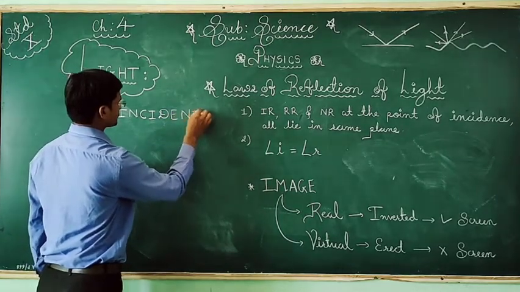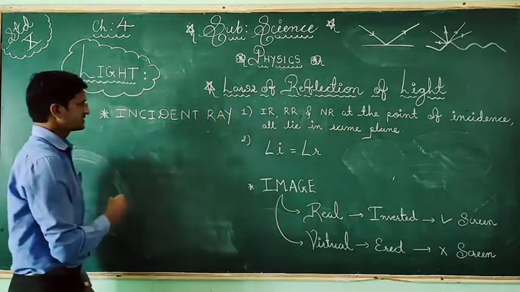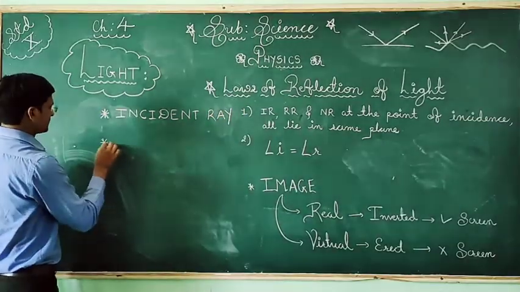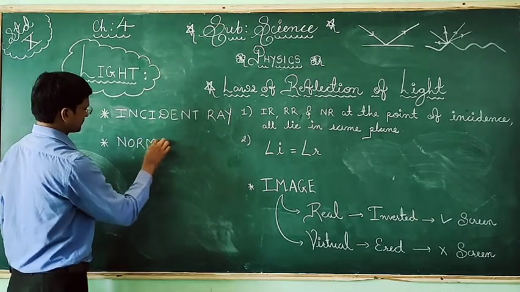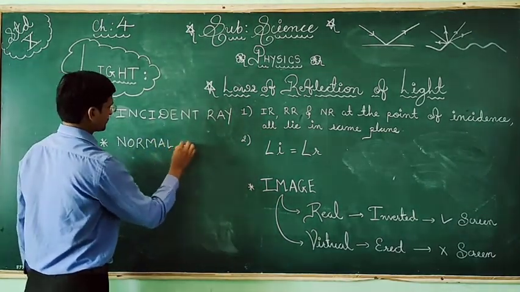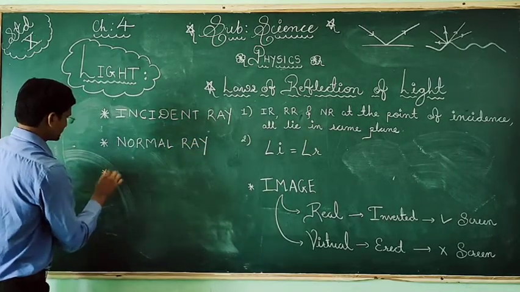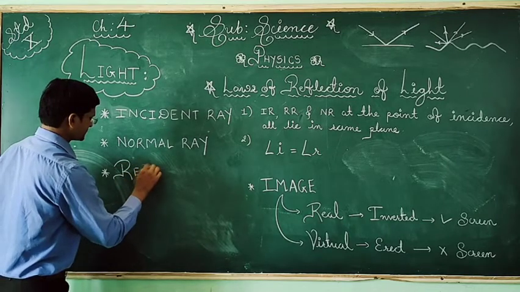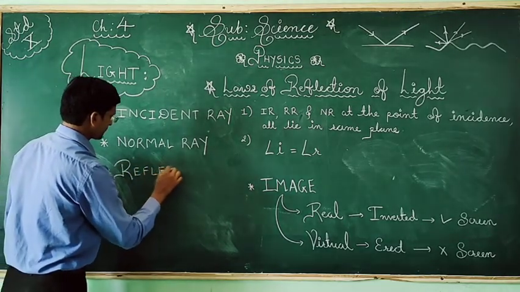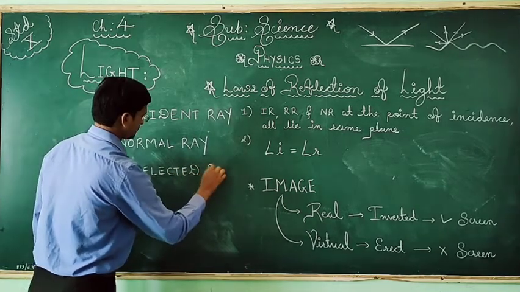I can write in capital letters so you can see. Then the normal ray. And third is the reflected ray.